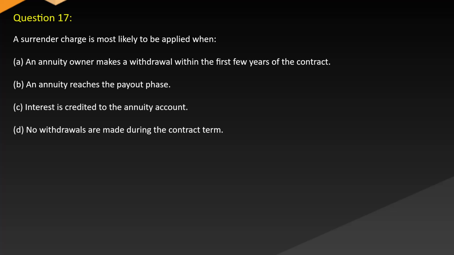Question 17. A surrender charge is most likely to be applied when A. An annuity owner makes a withdrawal within the first few years of the contract. B. An annuity reaches the payout phase. C. Interest is credited to the annuity account. D. No withdrawals are made during the contract term.